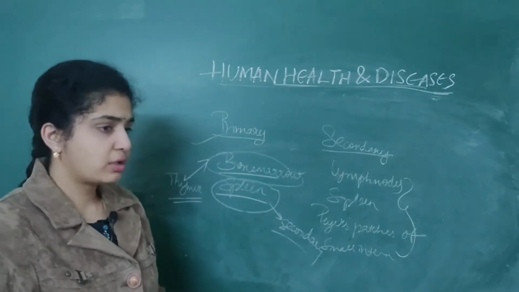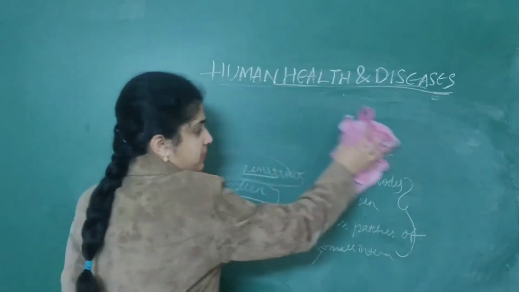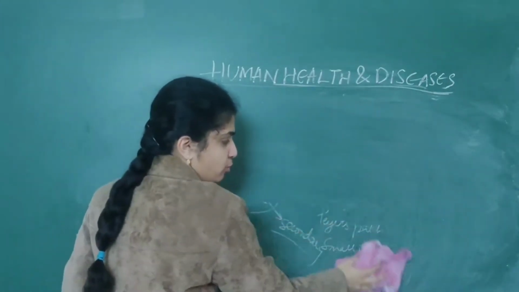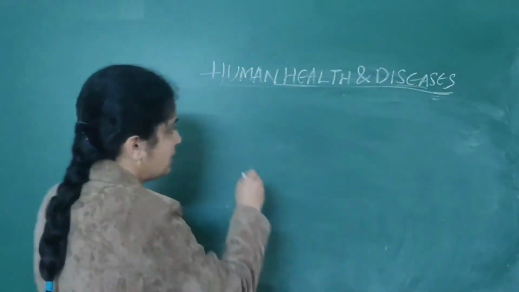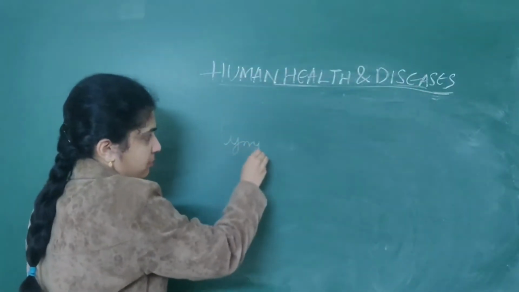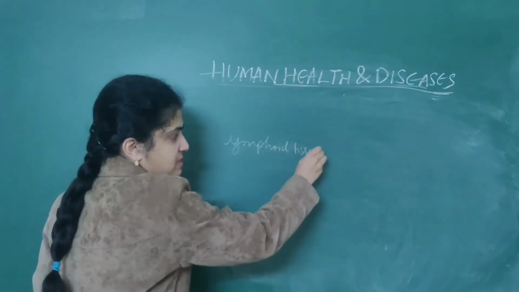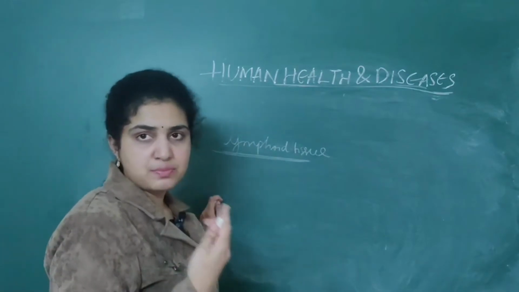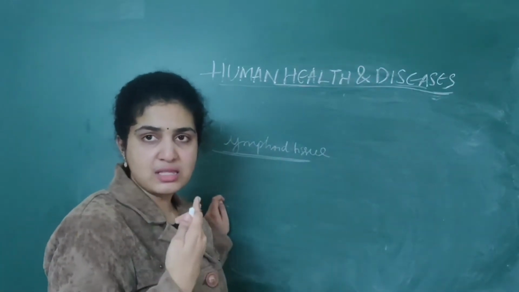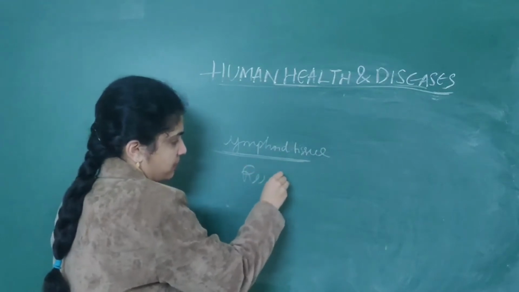Another important point which you should remember is about the lymph nodes. Lymphoid tissue is present usually in the lining of the respiratory tract, digestive tract as well as urinogenital tract.